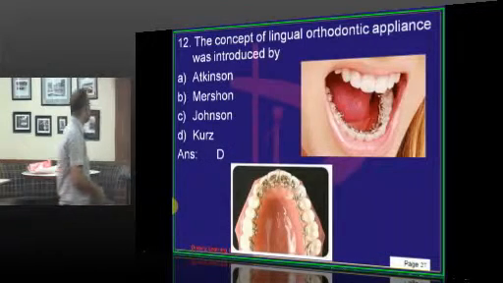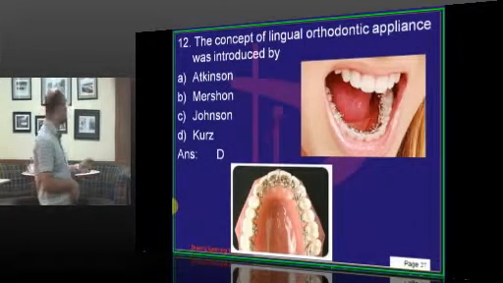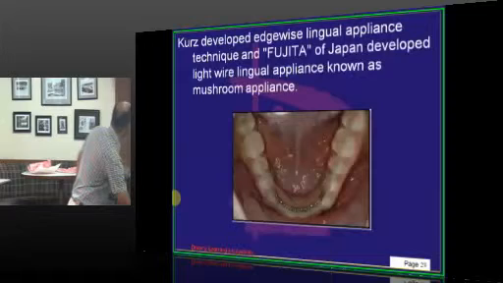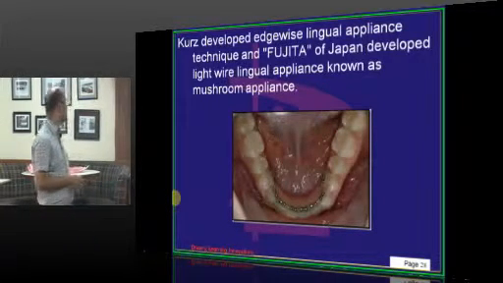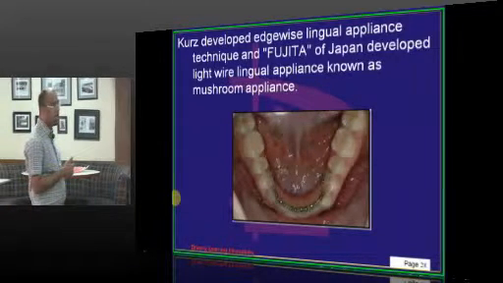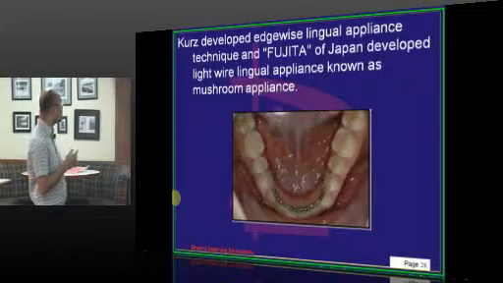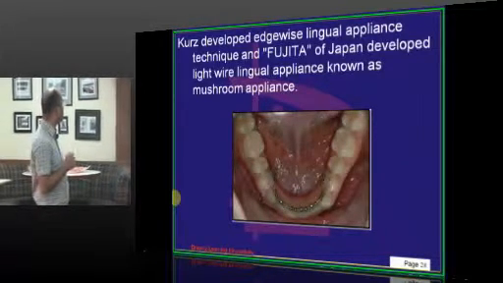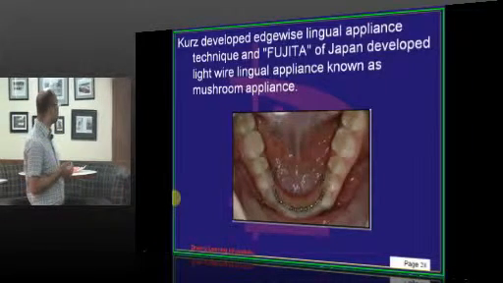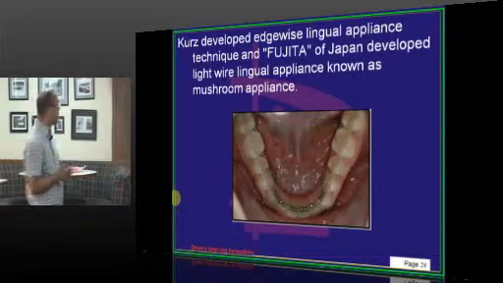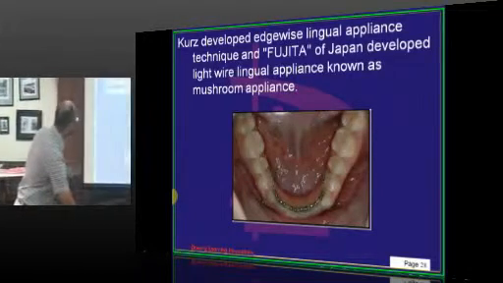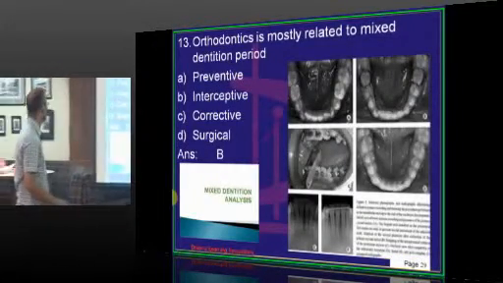The concept of the lingual orthodontic appliance was first introduced by Craven Kurz. Kurz developed the edgewise lingual appliance, and along with Fujita, as I told you earlier, Fujita used the mushroom appliance and also tried the Begg brackets. So, Craven Kurz was the first to use the edgewise lingual appliance. The lingual appliance used on a routine basis is more of an edgewise appliance, whereas that developed by Fujita was a mushroom appliance, which has a canine offset.